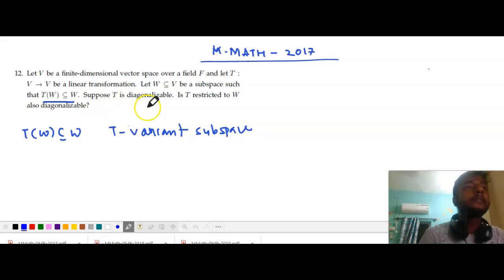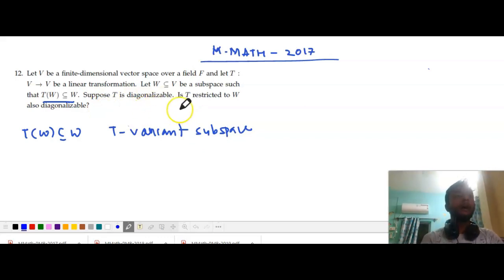And suppose T is diagonalizable. Then they ask, is T restricted to W also diagonalizable? The answer is yes. T restricted on W is also diagonalizable.